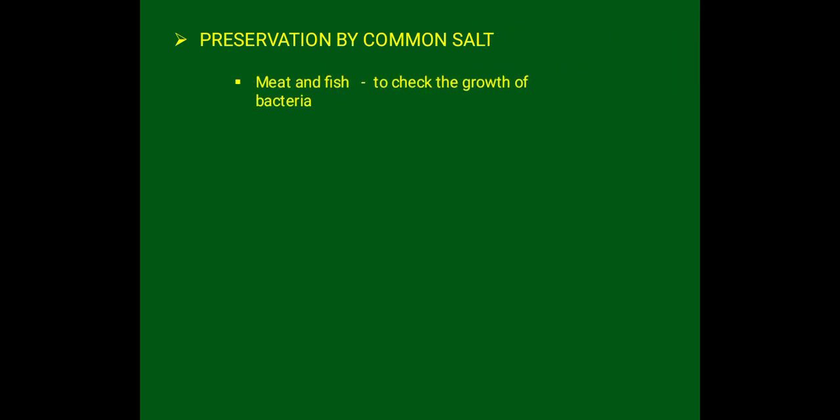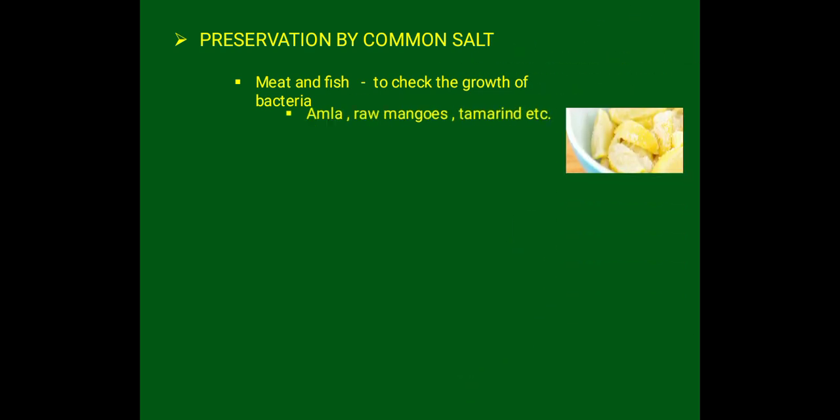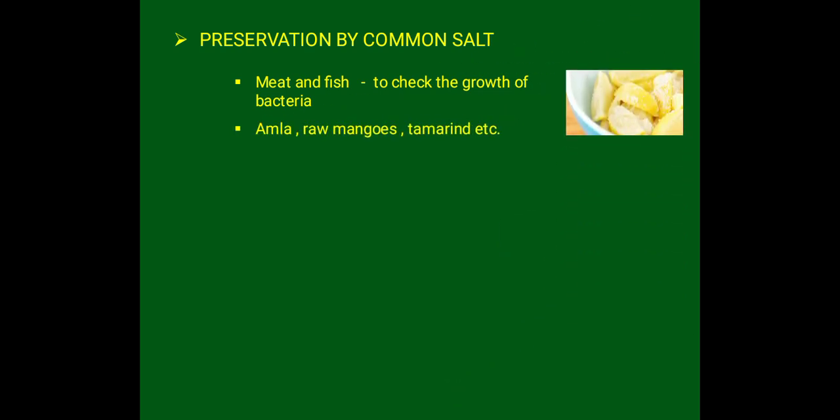The first one is preservation by common salt. Common salt has been used to preserve meat and fish, especially since ages. How do they do it? Meat and fish are covered with dry salt to check the growth of bacteria. Not only for meat and fish, we also use common salt to store amla, raw mangoes, tamarind, etc. You can see the figure. Yes, very tempting.